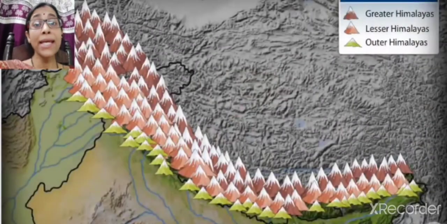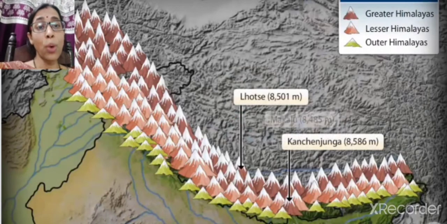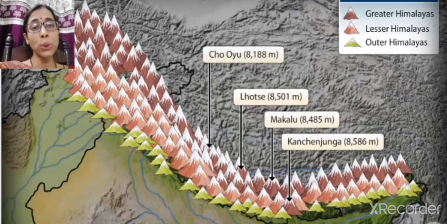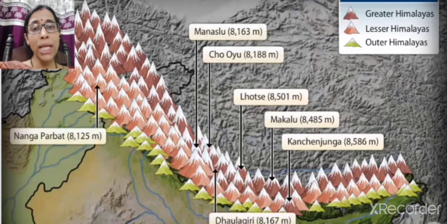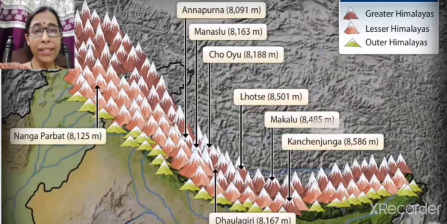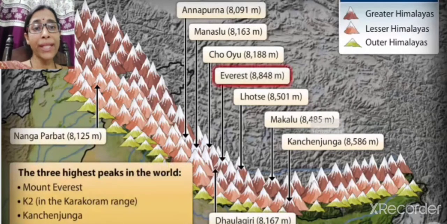This Himadri range of the Himalaya contains most of the important peaks of the world like Kanchenjunga, Makalu, Lhotse, Cho Oyu, Dhaulagiri, Manaslu, Nanga Parbat, Annapurna. The highest mountain of the world lies in Nepal, that is Mount Everest.